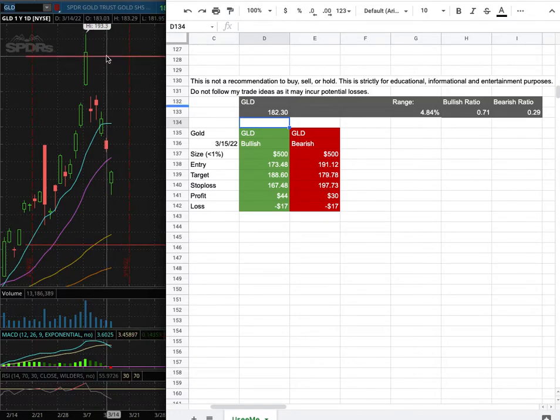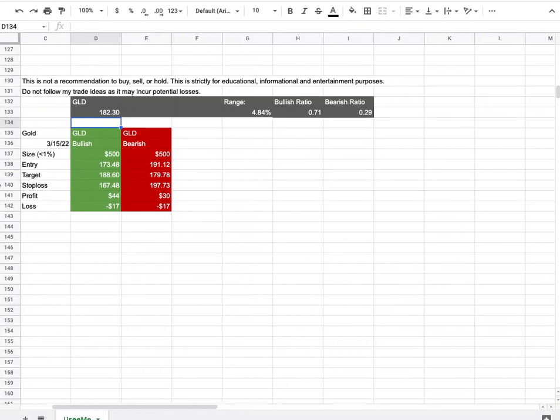However, if I were to open a short position, my entry is at $191.12, and that is this range there. My sell target is at $179.78, and my stop loss is at $197.73. So whichever entry price were to hit first, that'll be my position of the week.